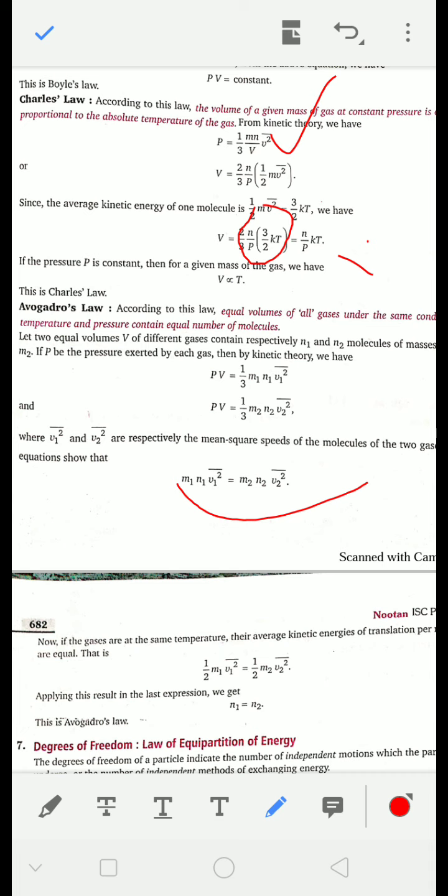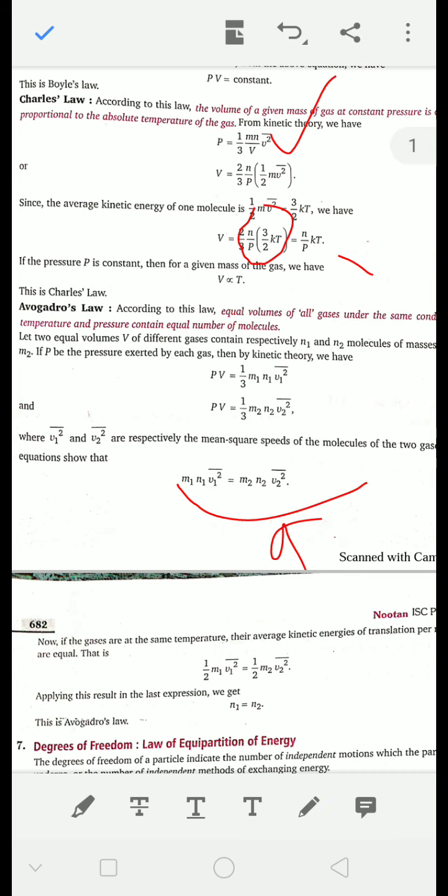As the temperature is constant, obviously the kinetic energy will be the same. So we can say half m1 v1 square equal to half m2 v2 square, so the half cancels. Putting m1 v1 square equal to m2 v2 square in the earlier equation, it cancels and we are left with N1 equal to N2.